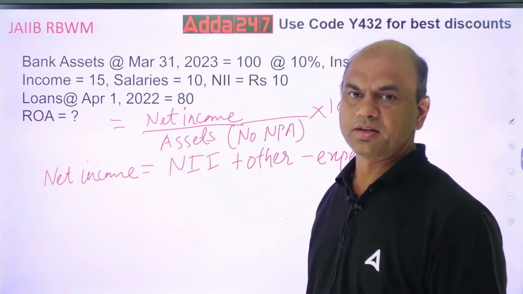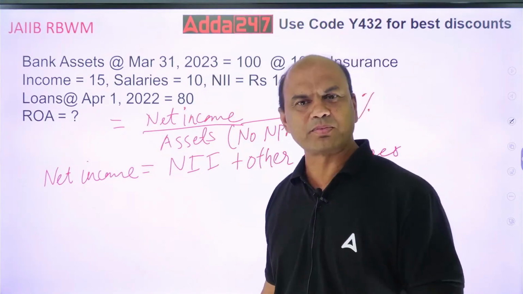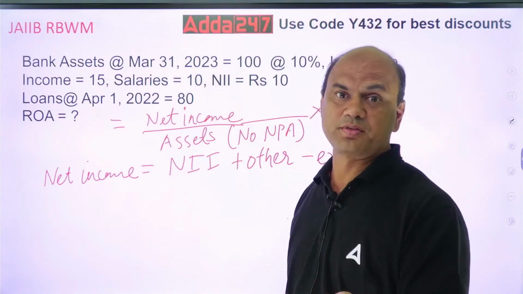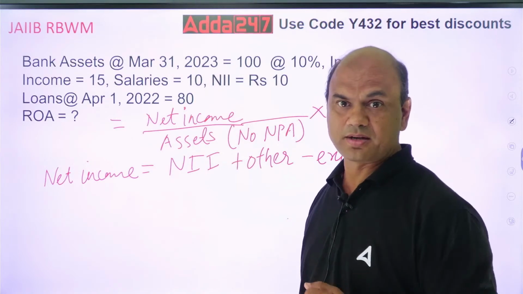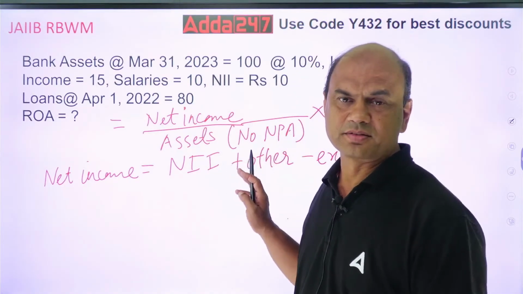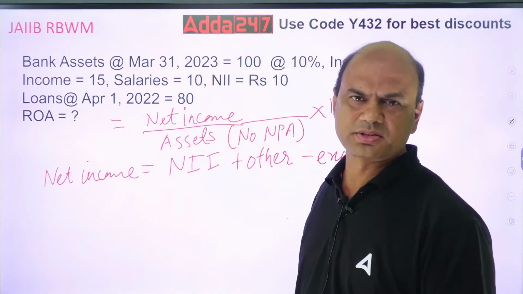This other income can include anything: third party products, or investments, bonds which you have invested in, from which you get returns. Mainly here we include TPP, third party products.